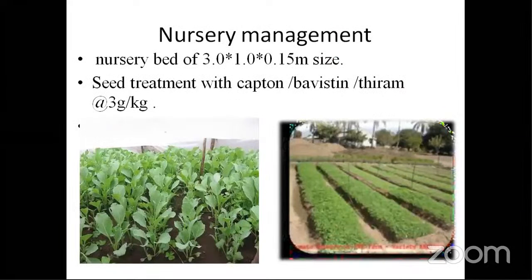That's it. Nextly, nursery management. We know that the seed treatment can be done with Captan, the spelling is wrong, Bavistin and Thiram at the rate of 3 grams per kg. And the nursery seedling bed size, this is the common bed size. If you take the basic horticulture book, you will see the basic bed size.